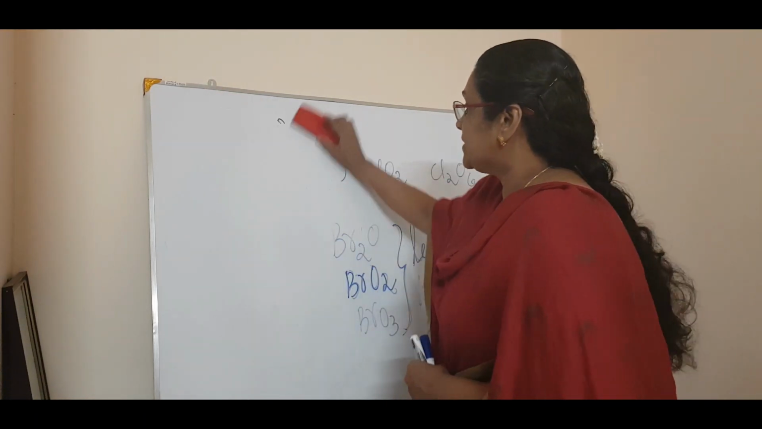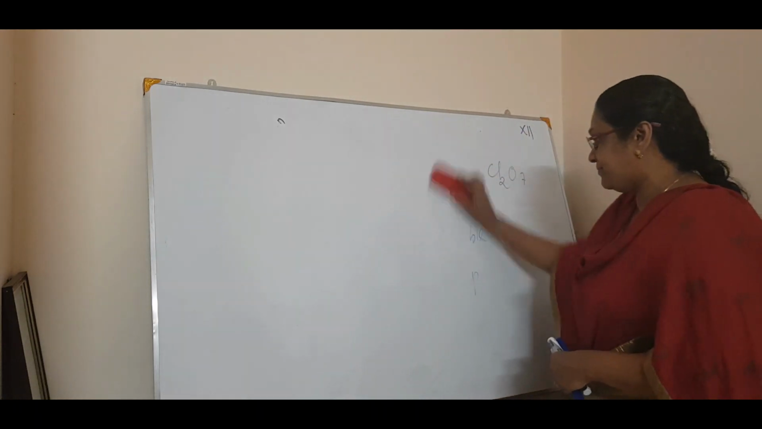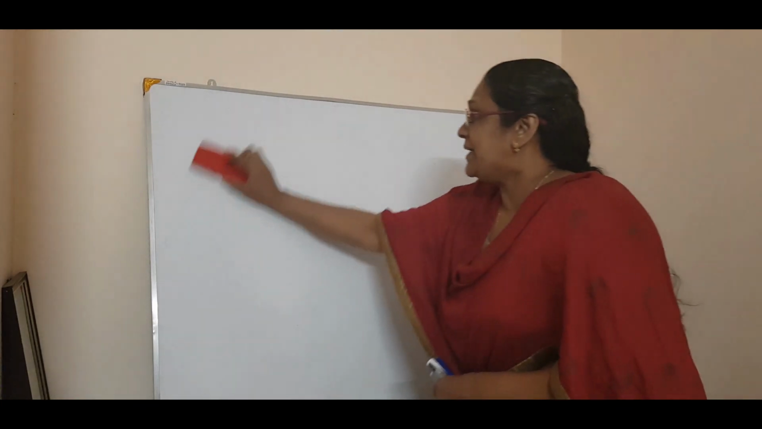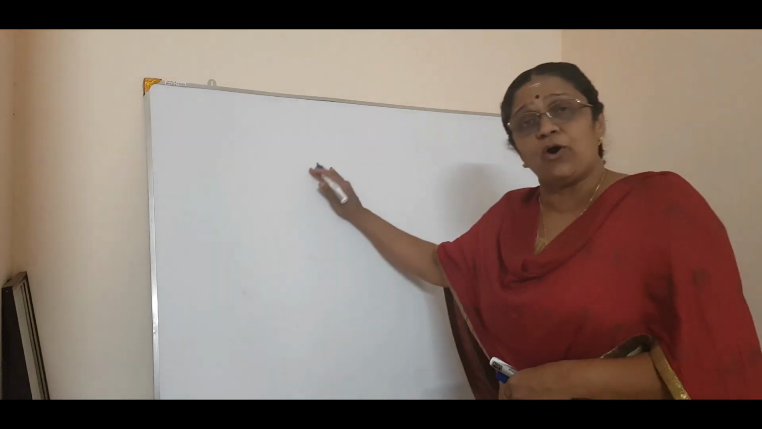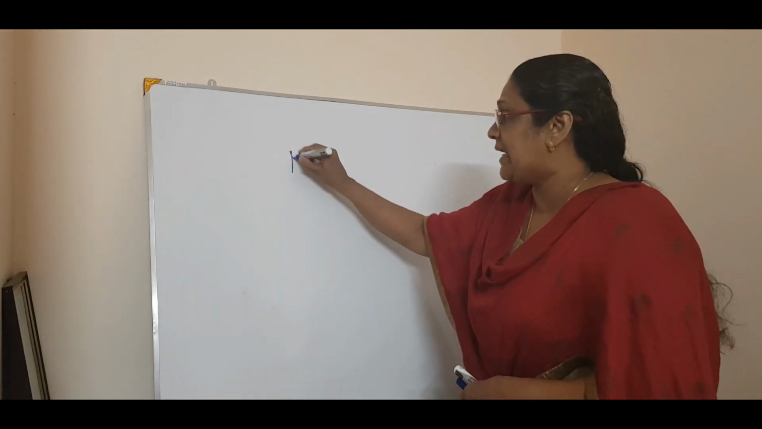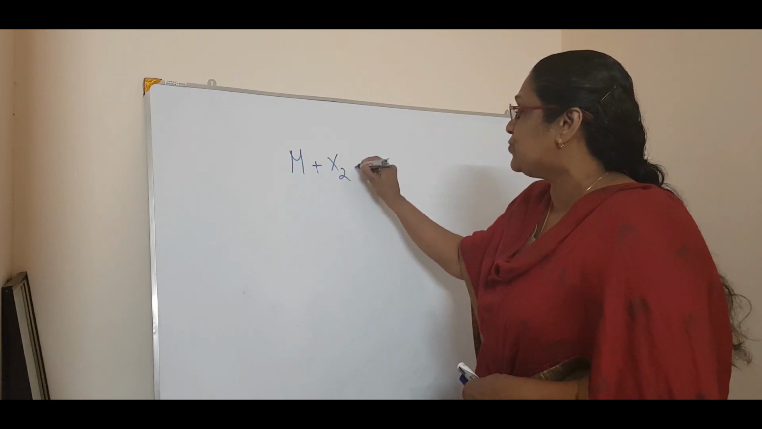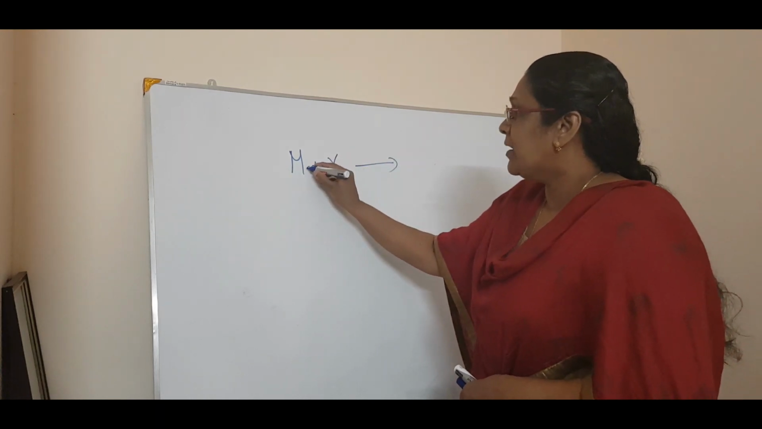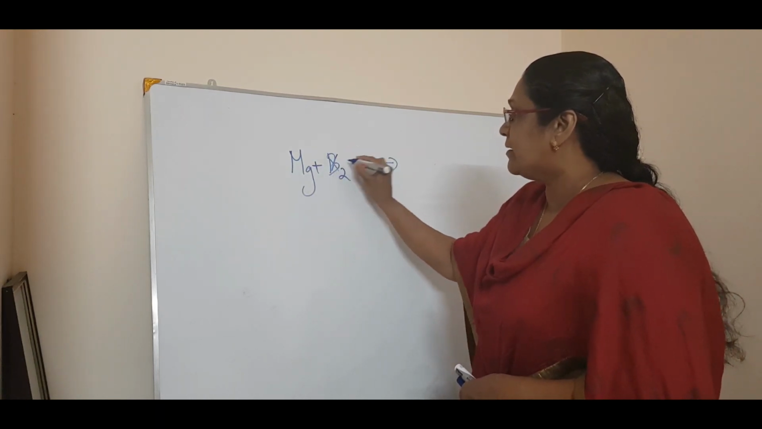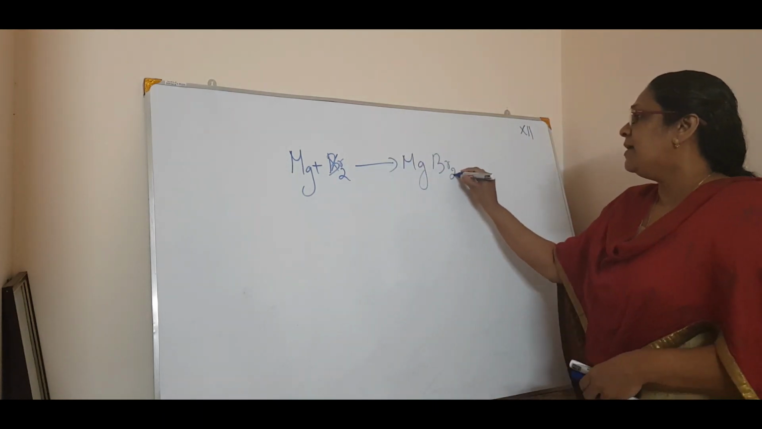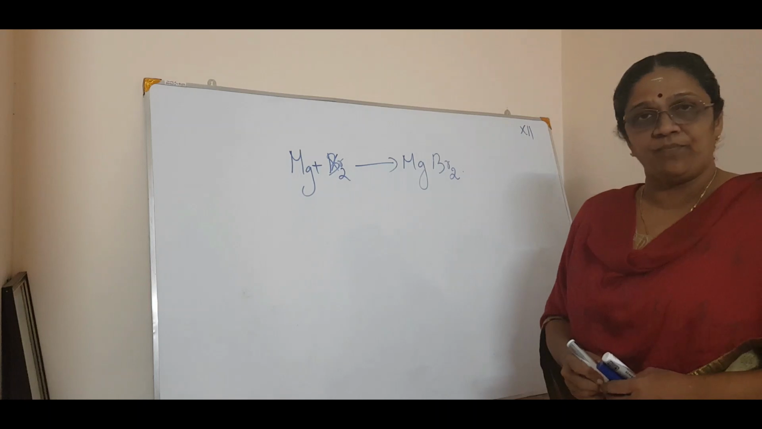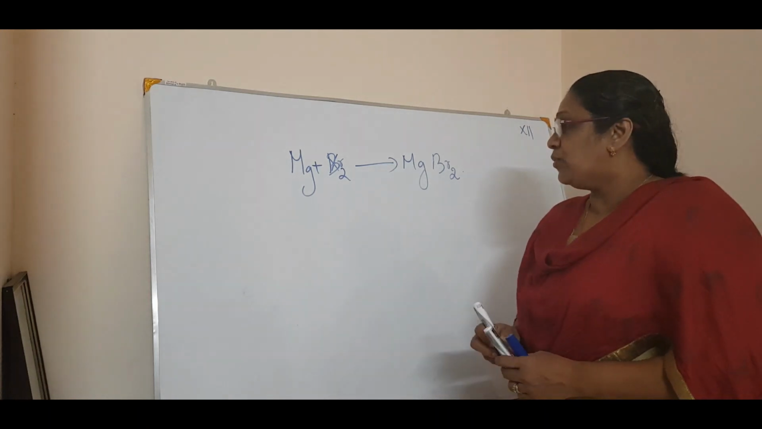Now coming to the reaction with metals. Normally these halogens react with metals to form the corresponding metal halides. For example, M plus X2 giving, for example, magnesium plus bromine will give you MgBr2. The corresponding metal halides will form.